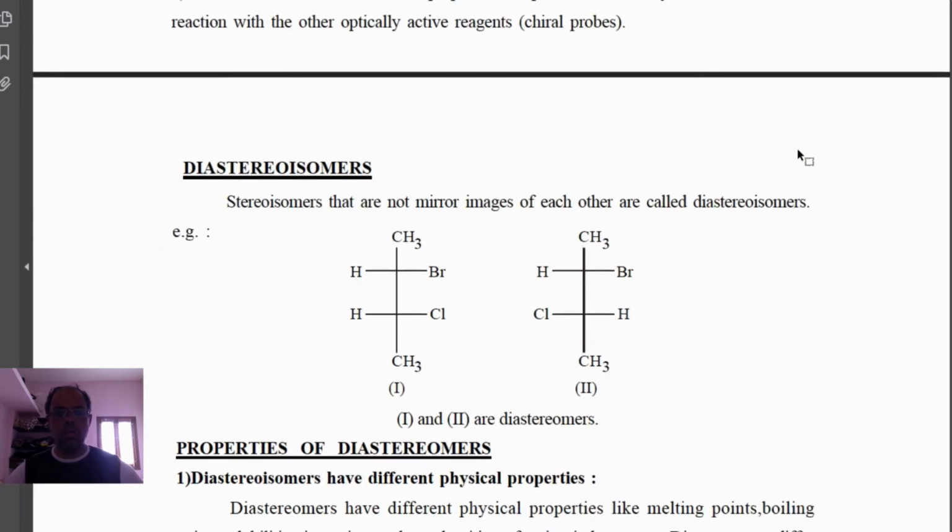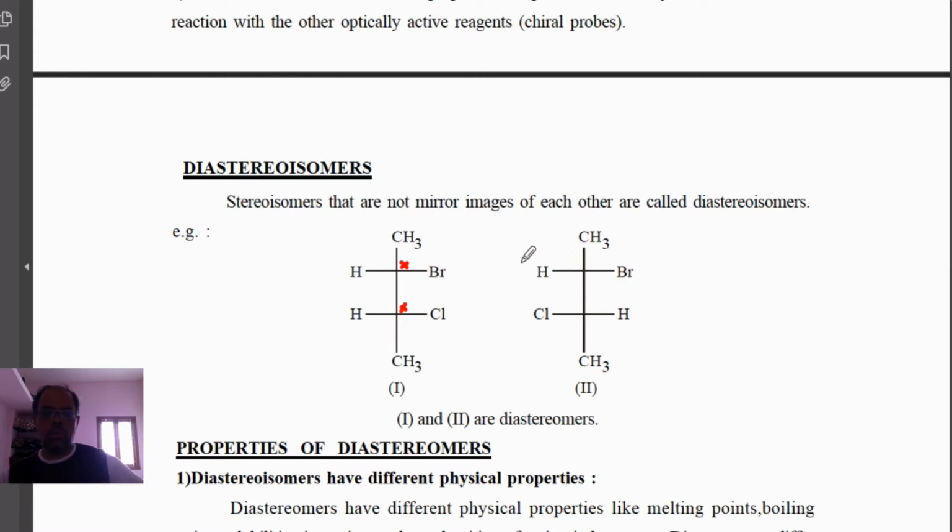Now I take another type: an optical isomer having more than one asymmetric carbon atom. Here is one asymmetric carbon atom, and this is another asymmetric carbon atom.